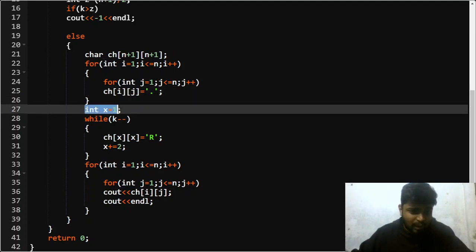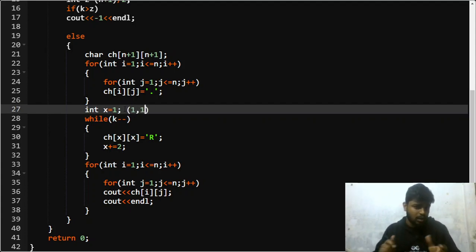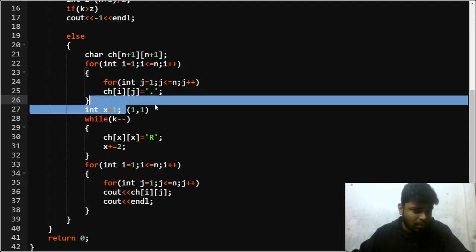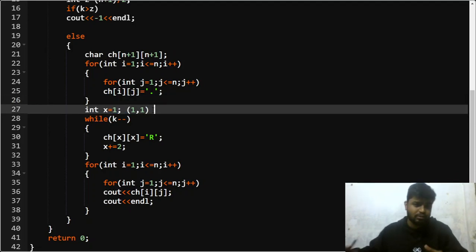After that, I took a variable x, initializing it to 1. Why? Because initially I'll be taking the cell 1 comma 1, then I'll be moving to 3 comma 3, right? So x will be changing by 2. So I'll be putting the rooks on the cells x comma x, and each time I'll keep on updating x by 2. So initially it will be kept at 1 comma 1, right?